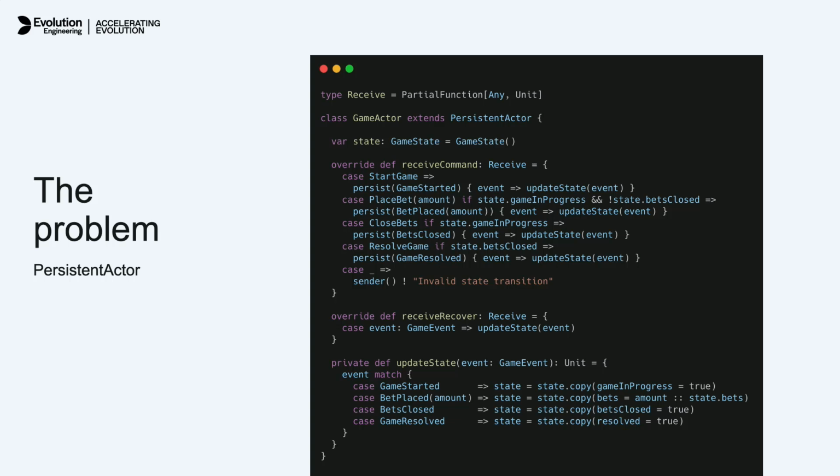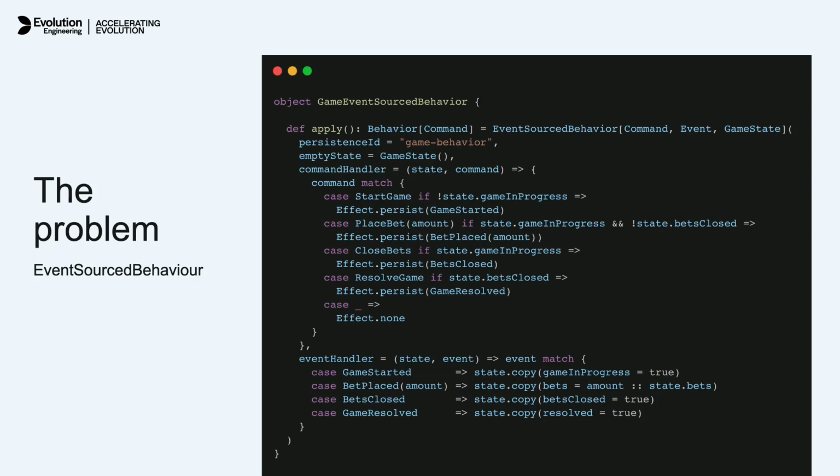And there's another possibility to implement this event sourced behavior, but it still lacks composability. You have this handling logic as a monolith. If you want to reuse some validations, it's also going to be a problem.